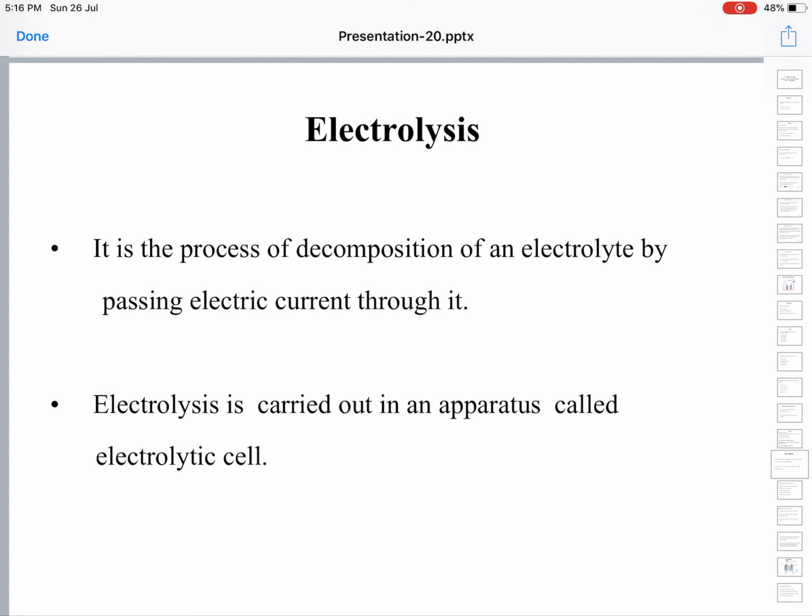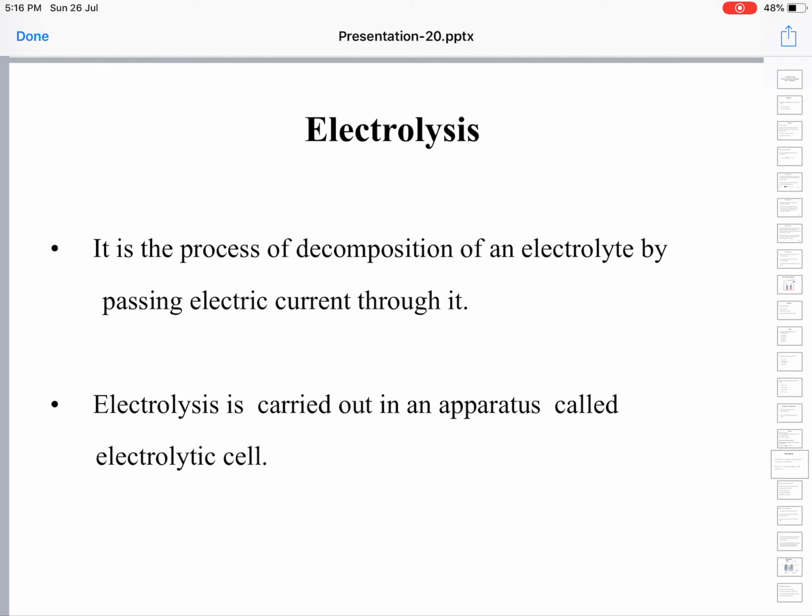So we started with a compound, and when we passed electricity into the solution, we end up with the constituent elements. From a compound it is decomposing into constituent elements. How is it brought about?